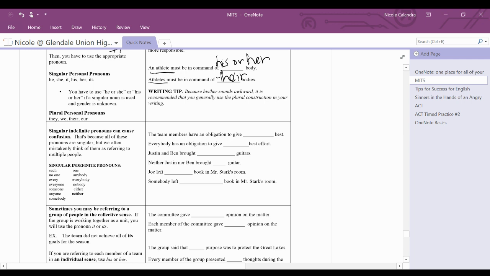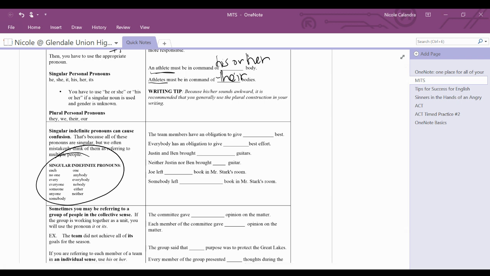Well, what do you do if you have a singular indefinite pronoun? Because that can cause confusion. Your singular indefinite pronouns are things like each or no one or everybody, things like that. And so we sometimes mistakenly think of those as a lot of people, but they're not a lot of people. These are going to be singular. So these get singular. That's it. So let's take a look at some examples.